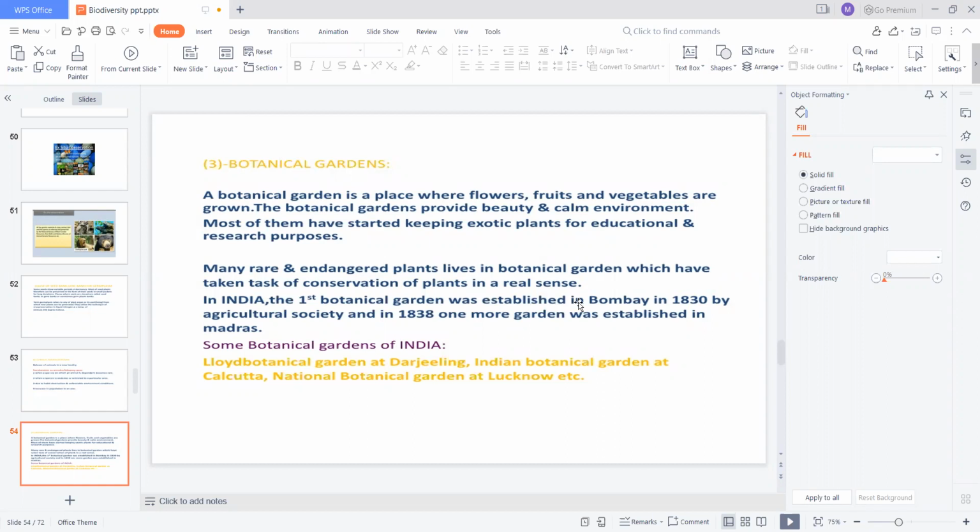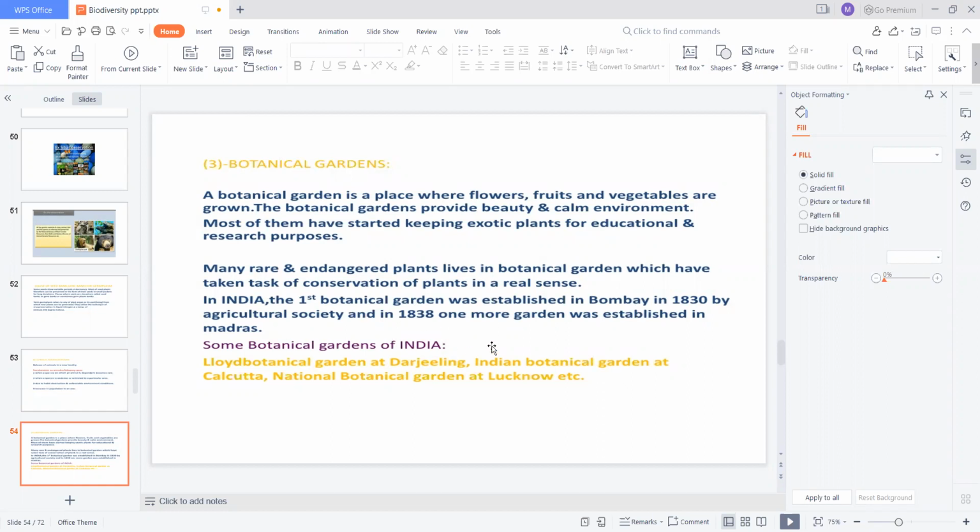Botanical gardens are mainly concerned with plants, and rare and endangered plants are mainly concentrated and conserved there. In India, the first botanical garden was established in Bombay in 1830 by the Agricultural Society, and in 1838 one more garden was established in Madras.